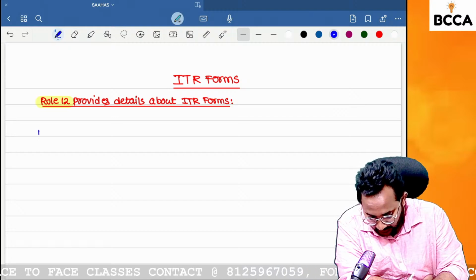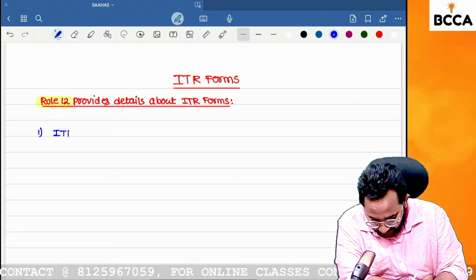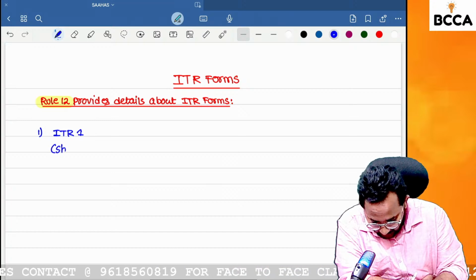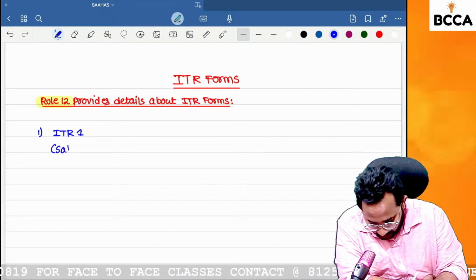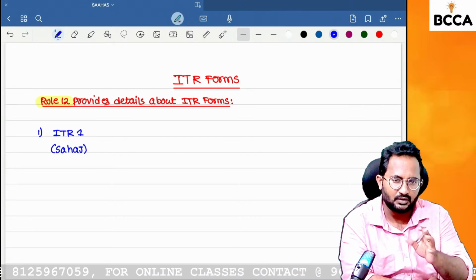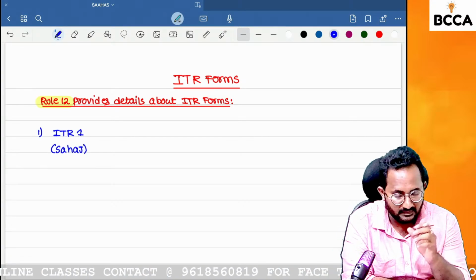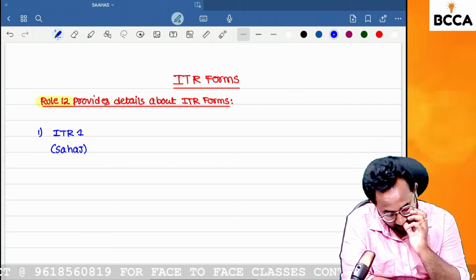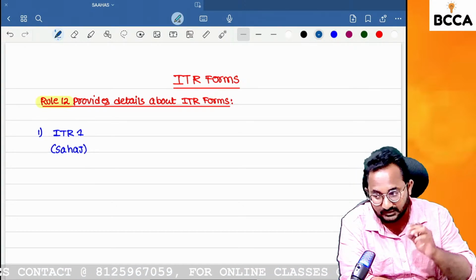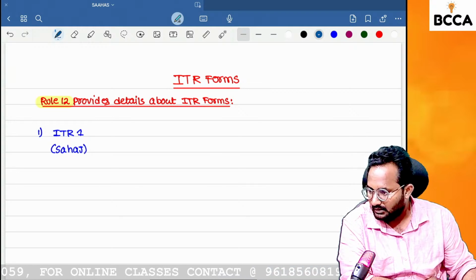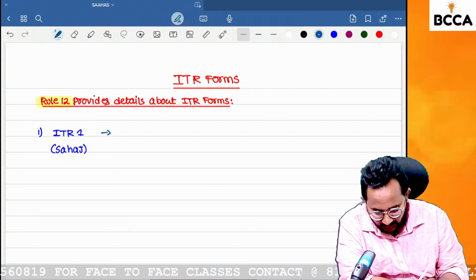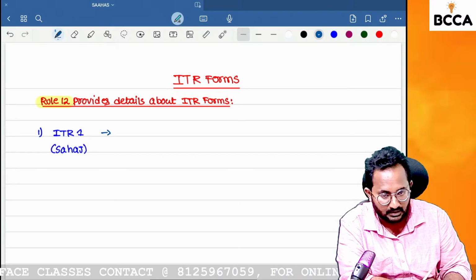First one, we have ITR 1. That ITR 1 has another name. We can call this the Sahaj form also. If you download the ITR 1 PDF, at the top we can get the name ITR 1 with Sahaj form within the bracket. Yes, ma. Next, can you tell me who can file the return of income by using ITR 1?